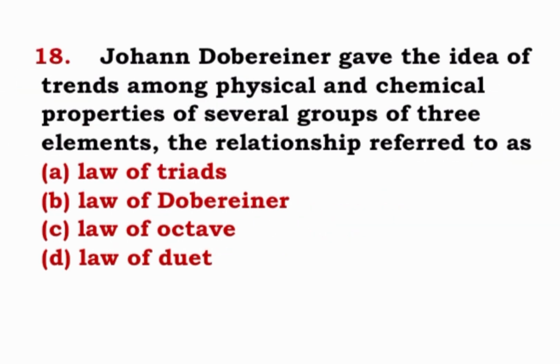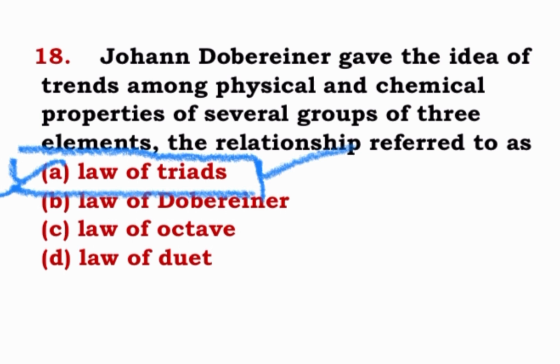Question number 18. Johann Dobereiner gave the idea of trends among physical and chemical properties of several groups of three elements. The relationship is referred to as law of triads, law of Dobereiner, law of octave, law of duet, and it is law of triads. So, option A will be correct, law of triads.